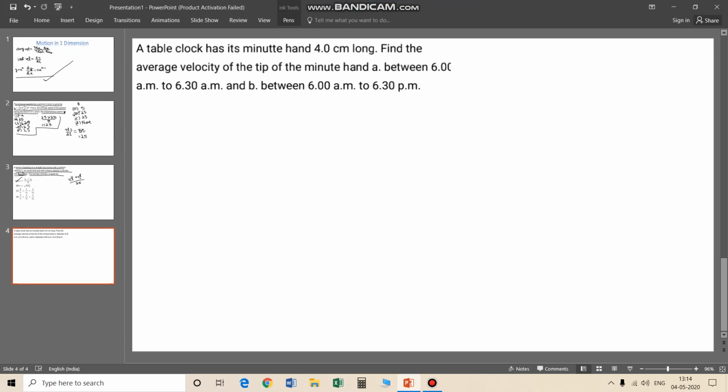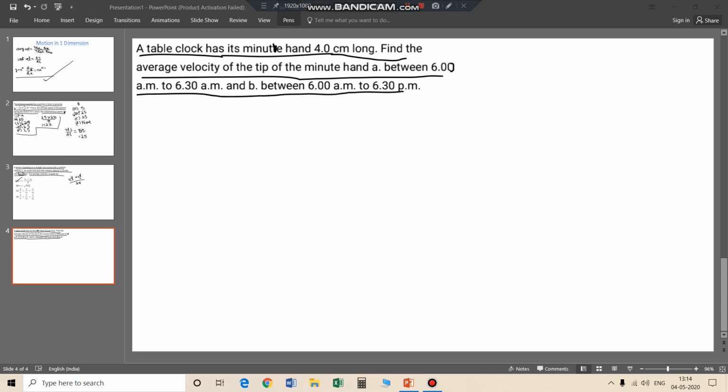Time is running well. A table clock has its minute hand 4 cm long. Find the average velocity of the tip of the minute hand between, part A, 6:00 am to 6:30 am, and part B, between 6 am and 6:30 pm. Giving options for part A.